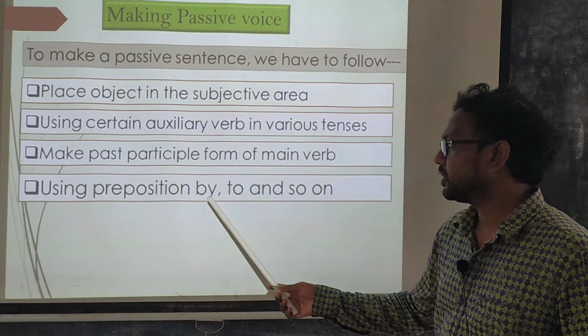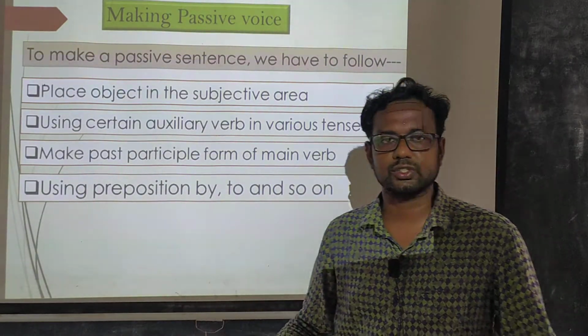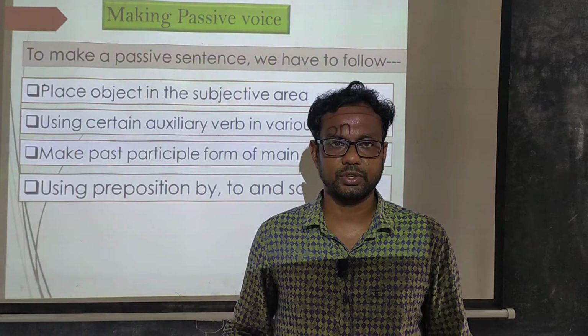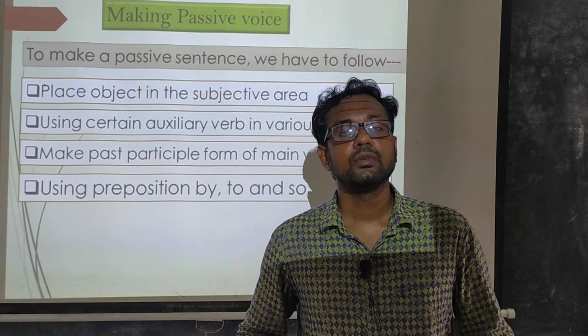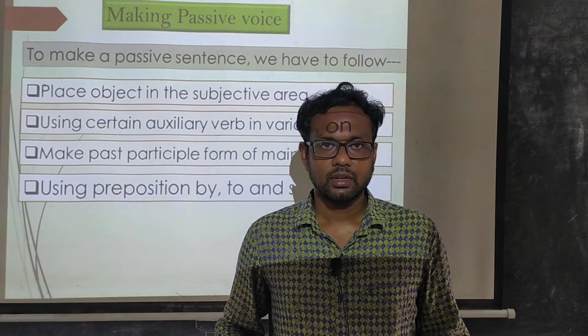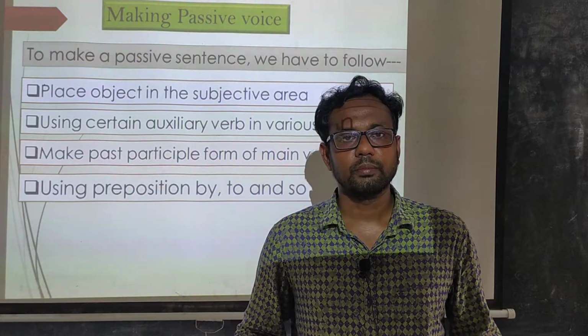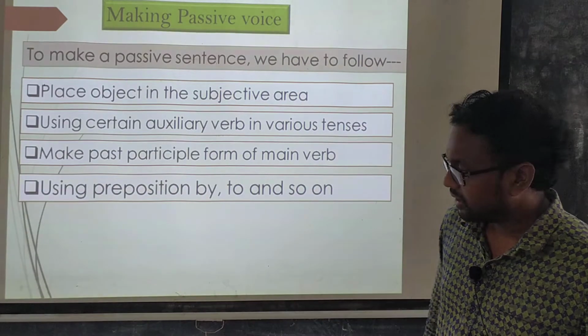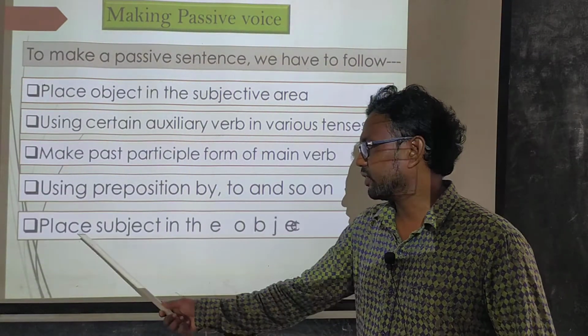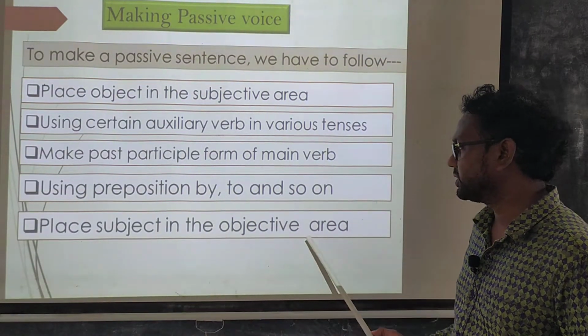Now it is using prepositions, by, to, and so on. Usually we have to use a preposition before the object of the passive sentence. Usually we use by as the preposition. Now it is time to place the subject in the objective area.